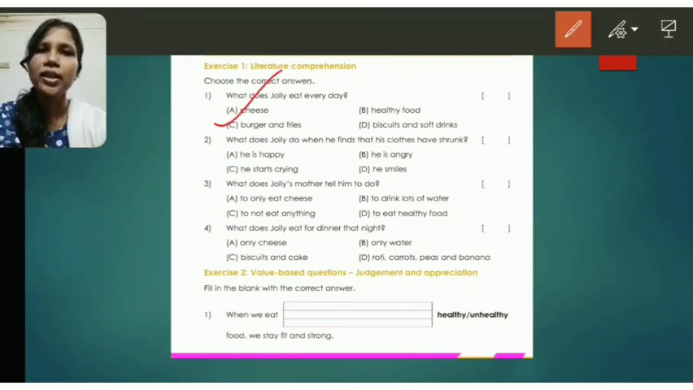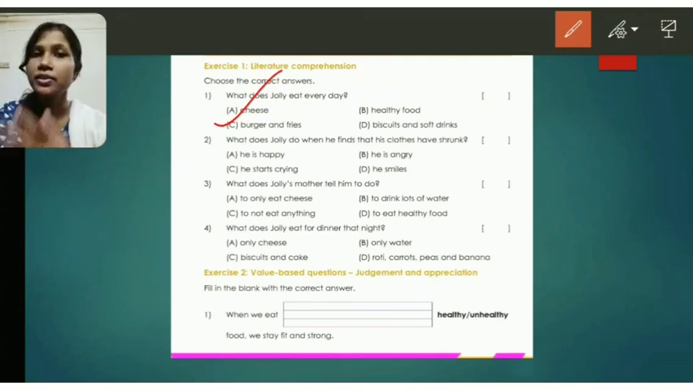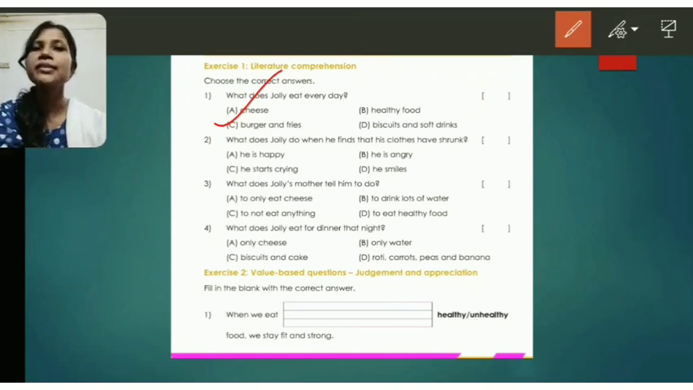Now the next one, what does Jolly do when he finds that his clothes have shrunk? What did he do? Is he happy? Was he happy? No. Was he angry? No. He starts crying. And finally he smiles. So what will be the correct option? He starts crying. Option number C.